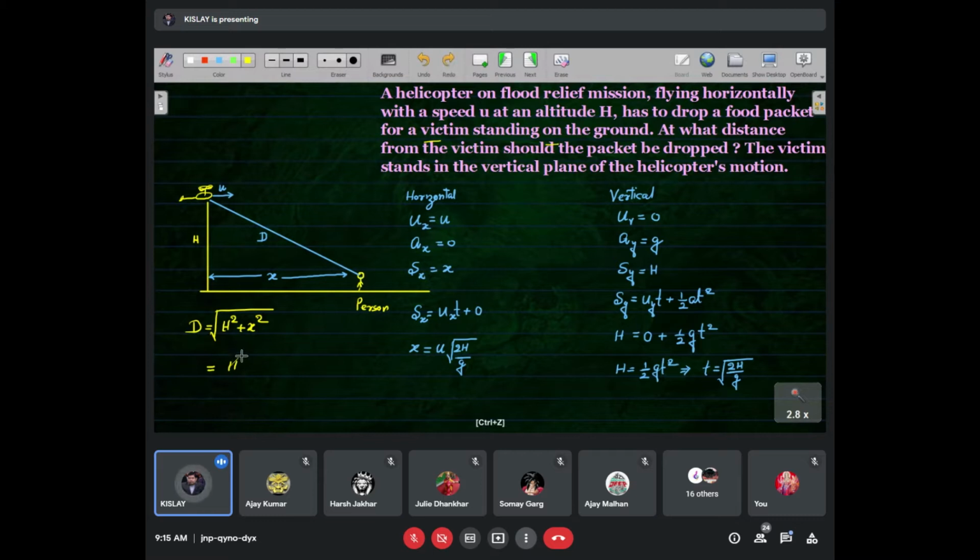We have calculated x in terms of h, and that is 2h upon z under root. This will be the distance d in terms of given physical quantities. u is also here, u square.